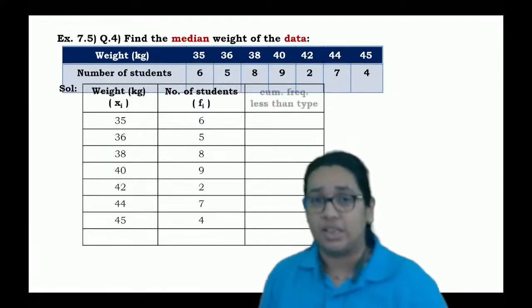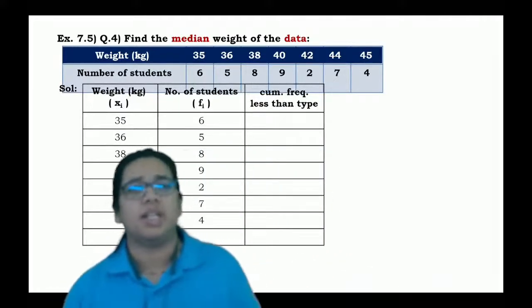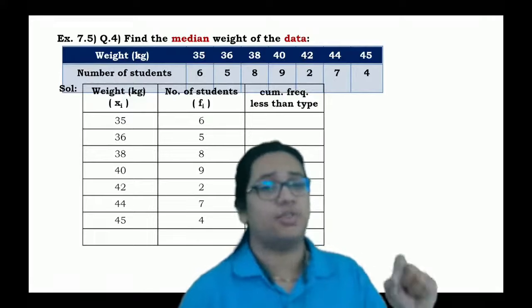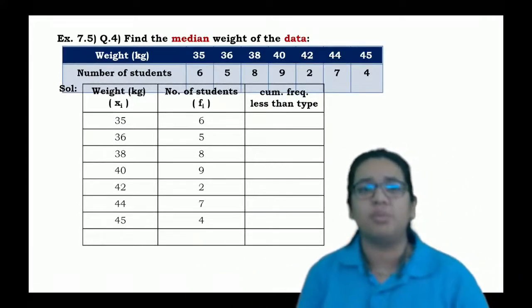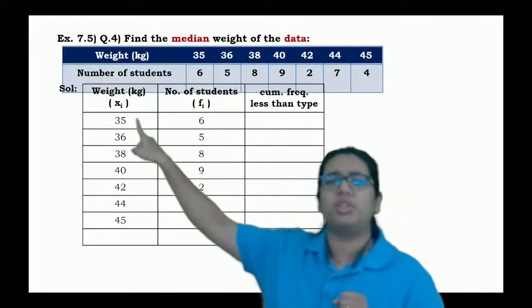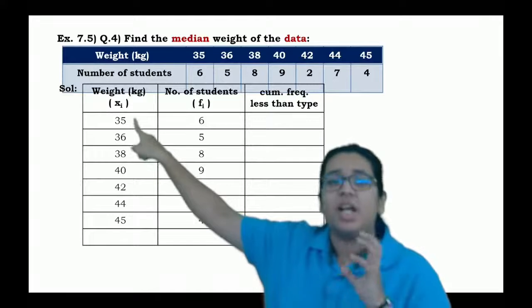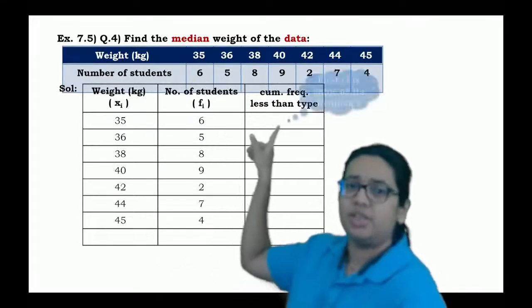Now for the third column, you will check the CFL. CFL stands for cumulative frequency of less than type. So what does it mean? I just have to check how many members have weight less than 35. Obviously there will be 6.